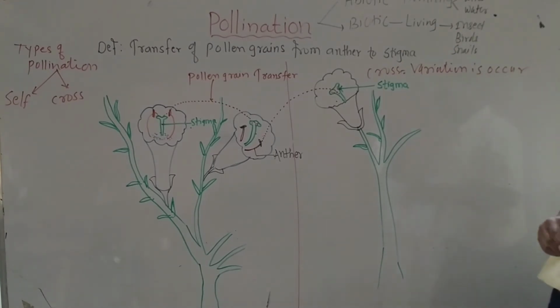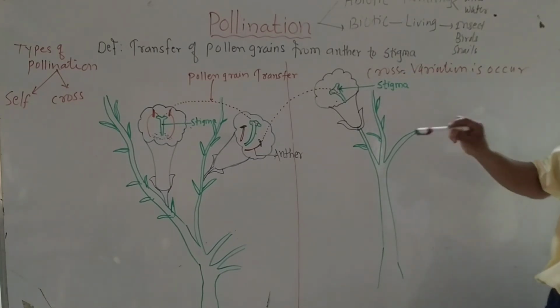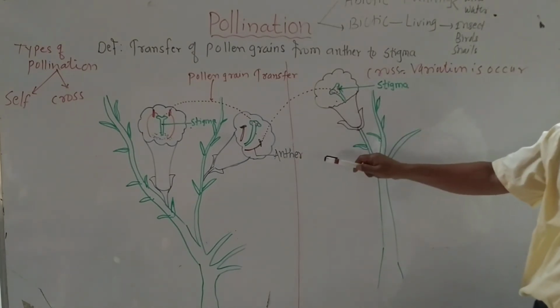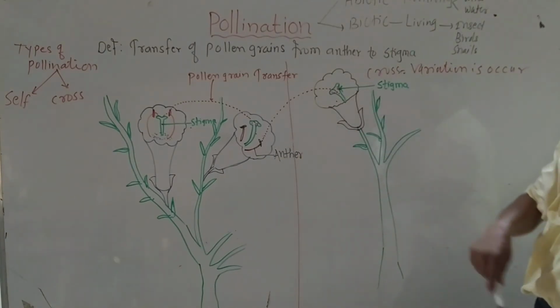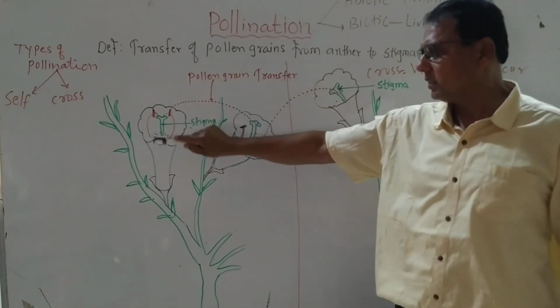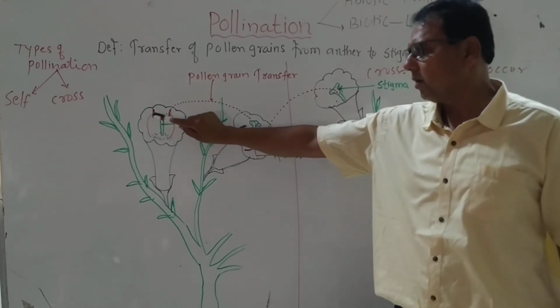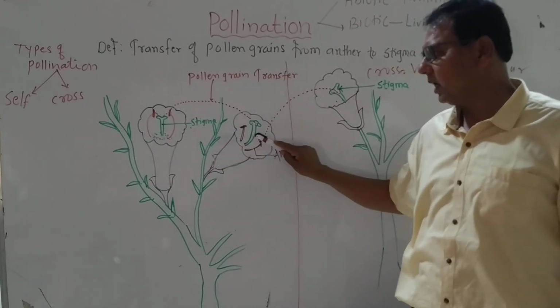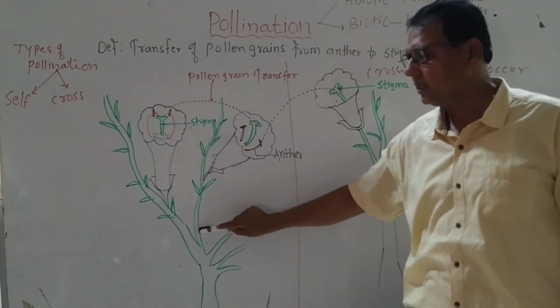The types of pollination. There are two important types of pollination, self-pollination and cross-pollination. Self-pollination is also called autogamy. Cross-pollination is also called allogamy. In self-pollination, a single flower or two flowers are involved. They are bisexual flowers. In self-pollination, there is transfer of pollen grains from anther to stigma of the same flower or another flower present on the same plant.